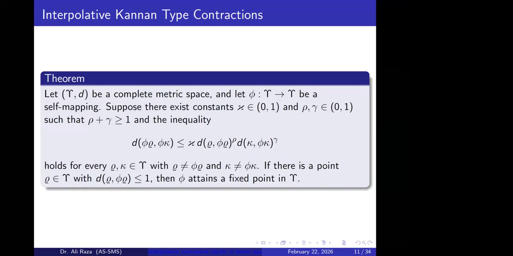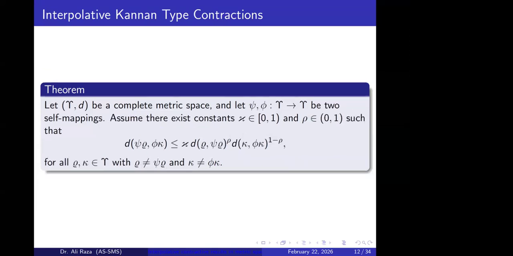So basically there are three cases: the sum of the interpolative exponents equal to 1, less than 1, and greater than or equal to 1. In these three structures, the corresponding self-mapping has a fixed point in the metric space. Next, I will discuss this concept for two mappings, in the sense of a common fixed point.